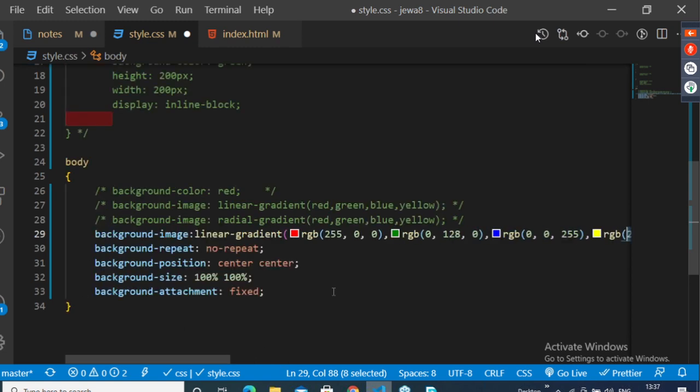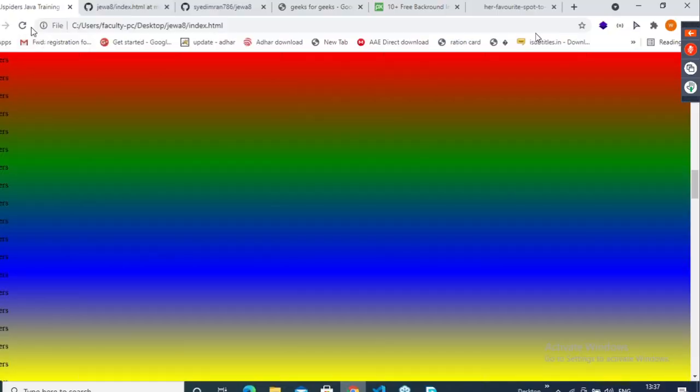So like this, you can use RGB values. Why? Because we can't remember the color names. That is the reason we go for RGB values. See, still same output, no changes. Understood? Clear?